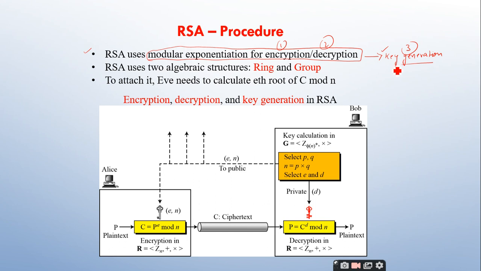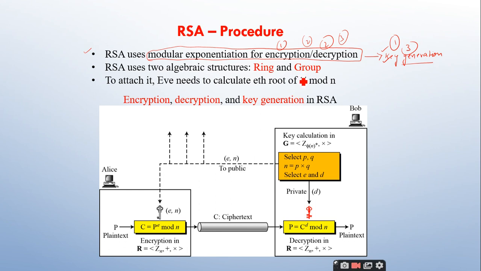Why do we have to discuss the key generation first? Because in order to perform the encryption and decryption, the user has to have his own public key and private key. That means the public key and the private key are generated by the key generation algorithm. So we will discuss this first, and then this one and then this one. This is the order we are going to go.